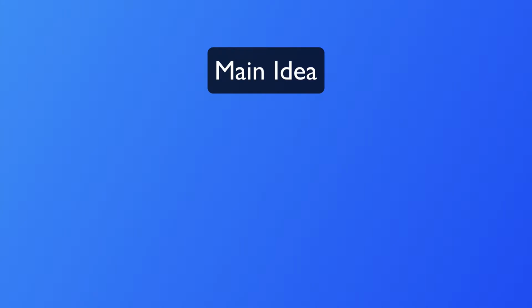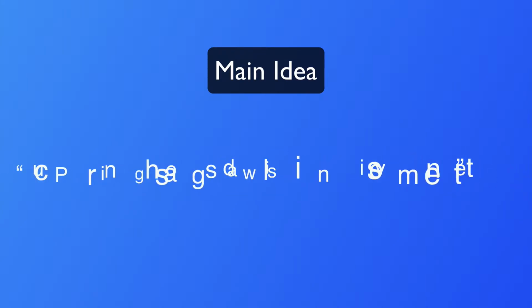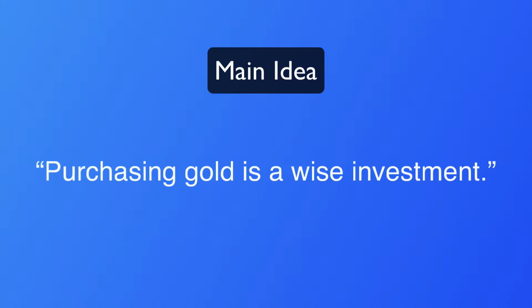As an example, imagine a passage with the following main idea: purchasing gold is a wise investment. This claim is not a fact but rather a recommendation. In turn, the author needs to support this claim by offering reasons why gold is such a good investment. Perhaps it's because the amount of gold available worldwide is set to plateau, or maybe it's because gold is the worldwide monetary standard. Those two statements alone or together help to explain why gold would make a wise investment, but the recommendation that gold is a good investment does not explain why gold is the worldwide monetary standard.